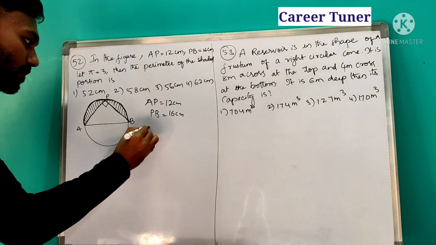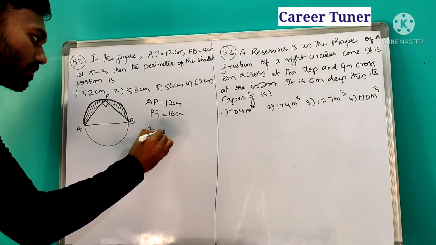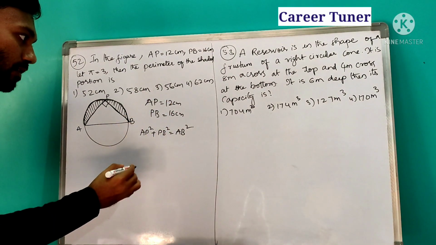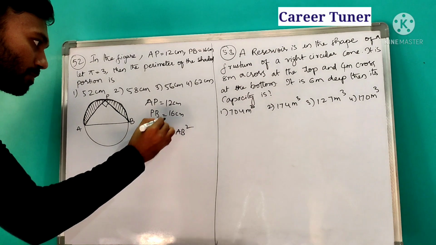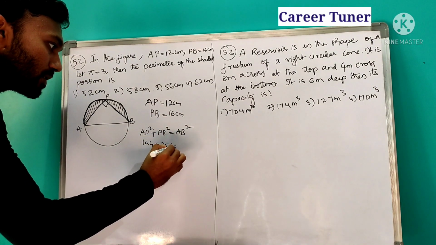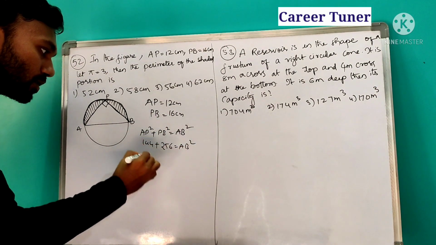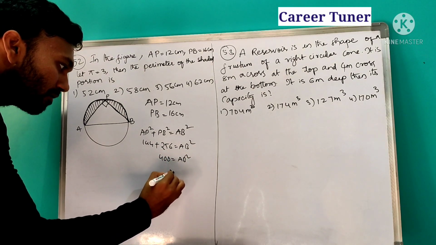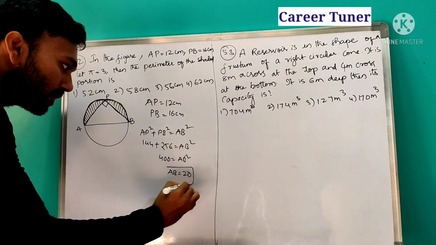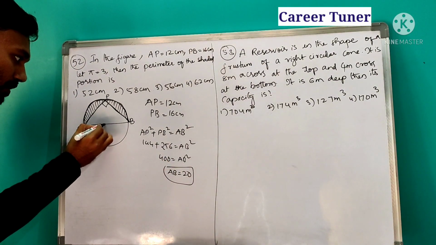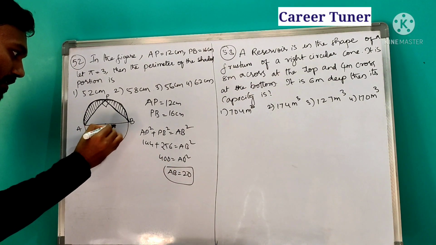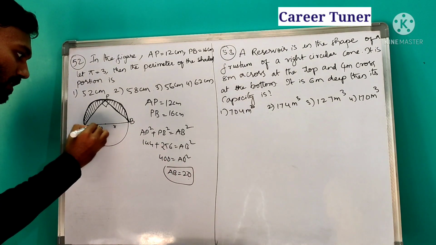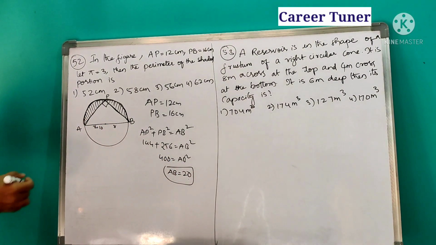So AP square plus PB square is equal to AB square. Now AP square means what? 144 plus PB square, 16 square, 256, which is equal to AB square. So which is nothing but 400 is equal to AB square. Therefore AB is equal to how much? 20. So when AB is equal to 20, we know that this is center, it is radius. So diameter is equal to 20. Therefore radius becomes how much? 10.